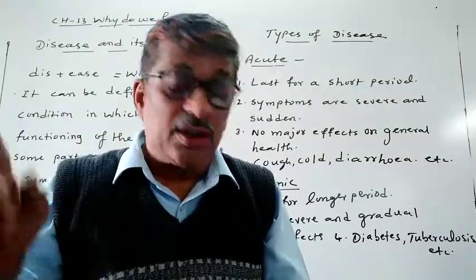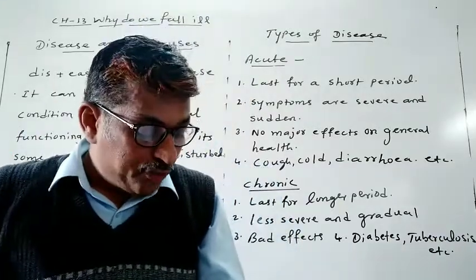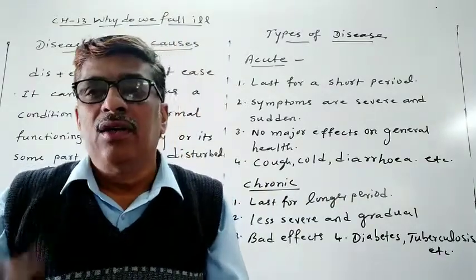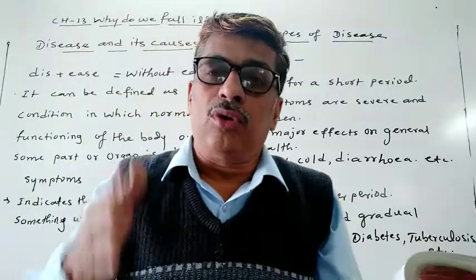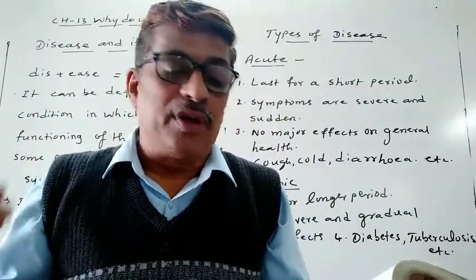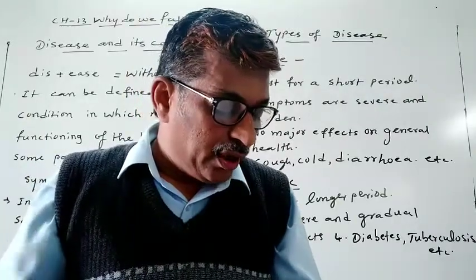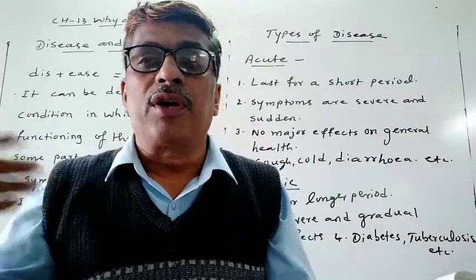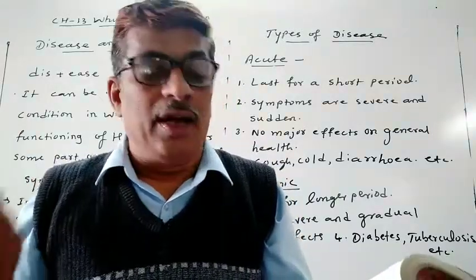This is because all functions of the body are necessary for being healthy. To keep a person healthy, all the body functions should be working regularly. Then the person will be healthy.